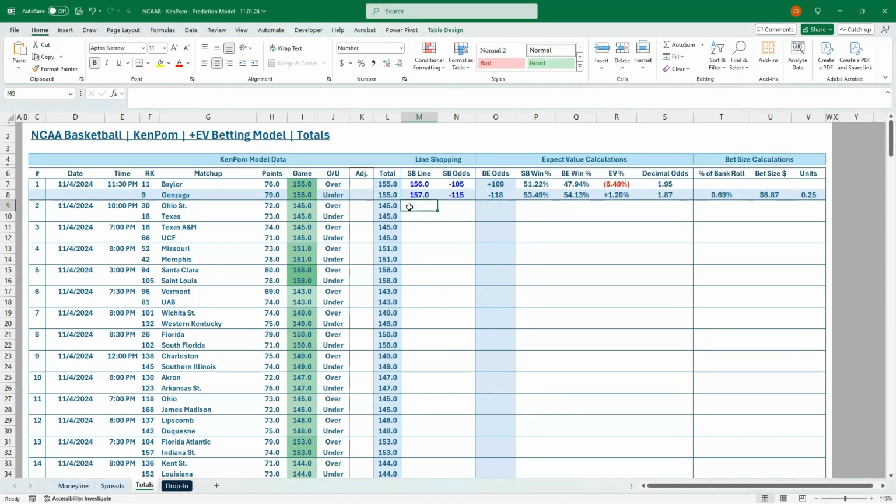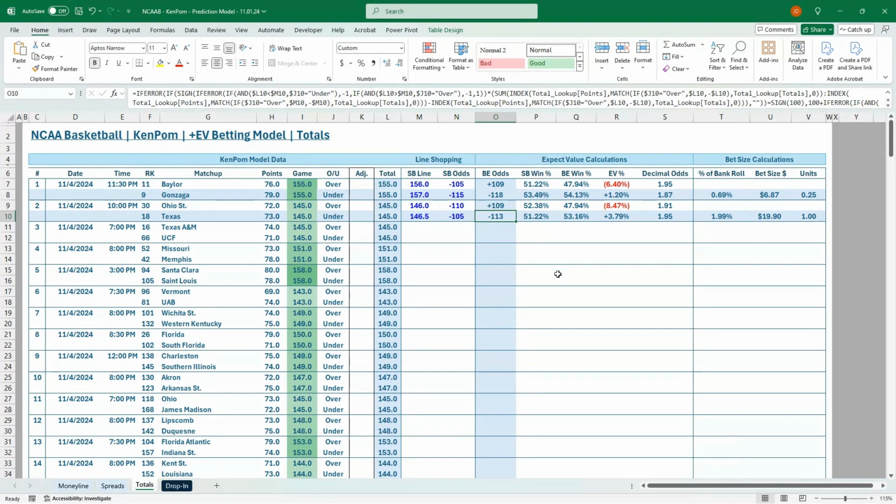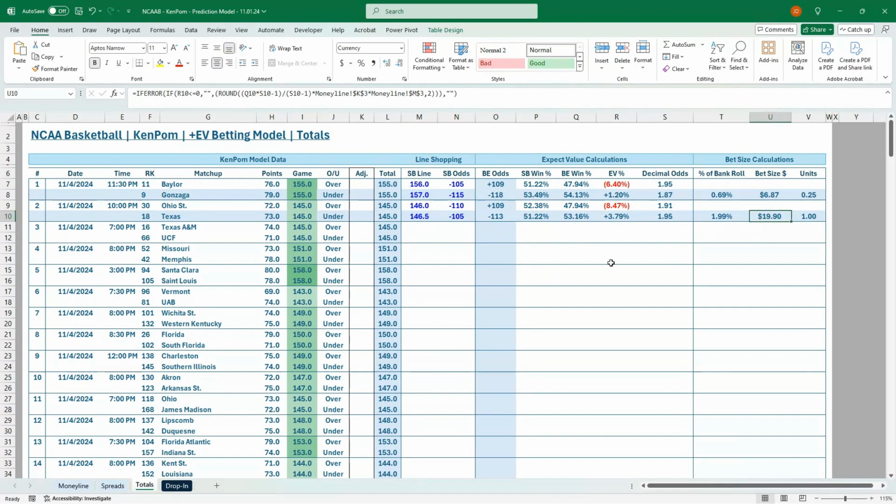Ohio State and Texas. We've got, looks like 146 and 146.5. So 146 and the 146.5 are our best line values. That's actually minus 110 and minus 105. So 1.5 points on the under. Get that minus 105. We're looking for break even, anything longer than minus 113. Got a nice value there. So $20 bet for the Ohio State-Texas game to be on the under at the 146 at minus 105.